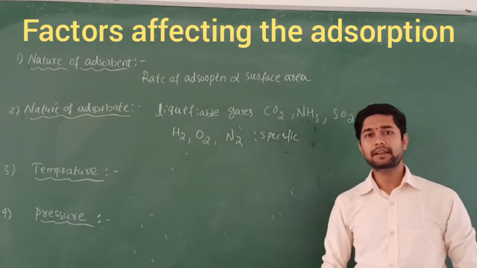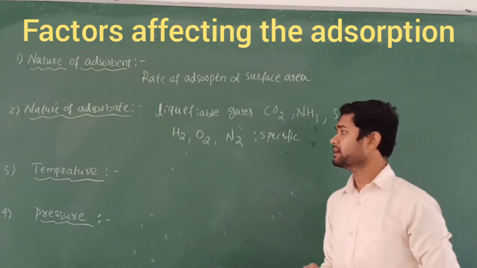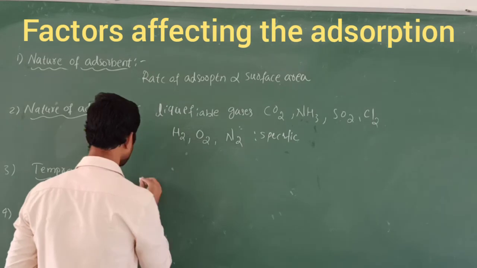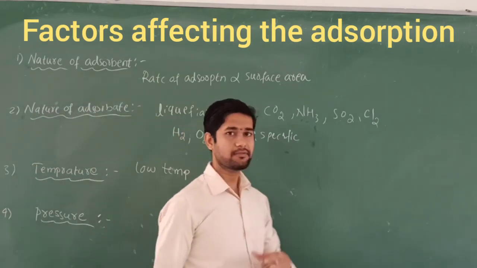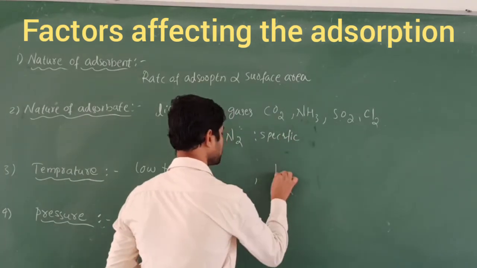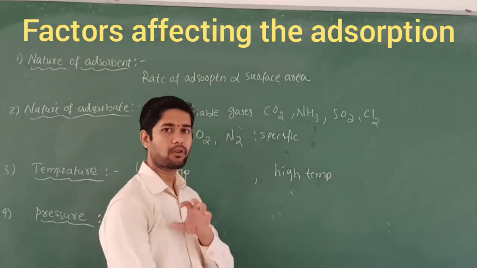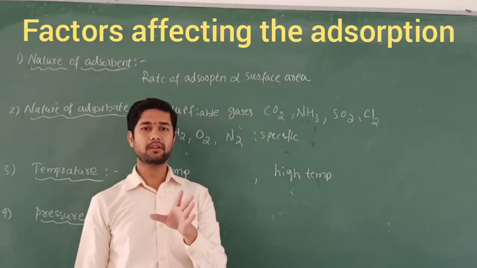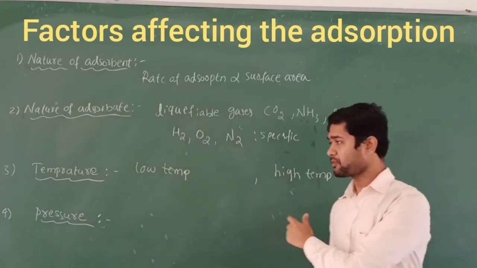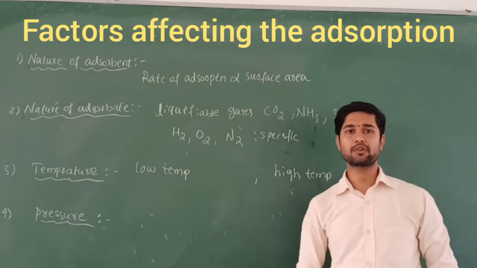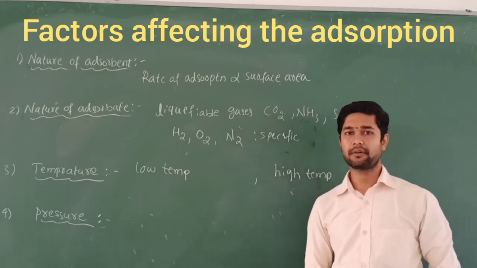These mainly depend upon what type of adsorption takes place. In the case of physisorption, low temperature is favorable, whereas in chemisorption, high temperature is necessary, because in chemisorption a chemical bond forms. In order to make the chemical bond form fast and easily, temperature is necessary in chemisorption. But in physisorption, low temperature is favored because the heat of adsorption is also very low.